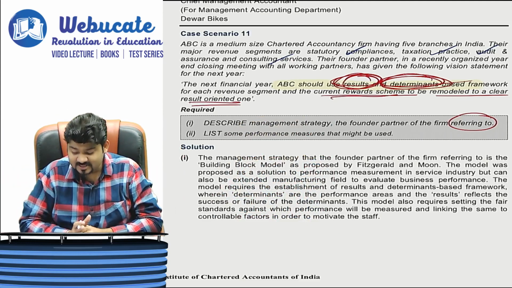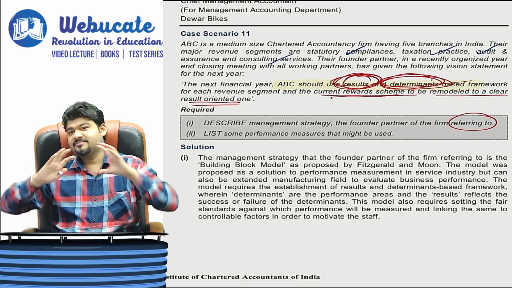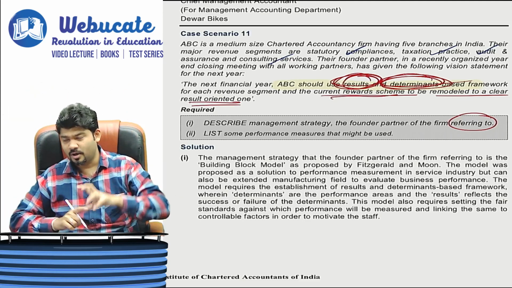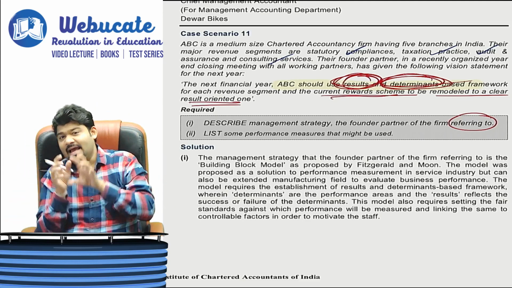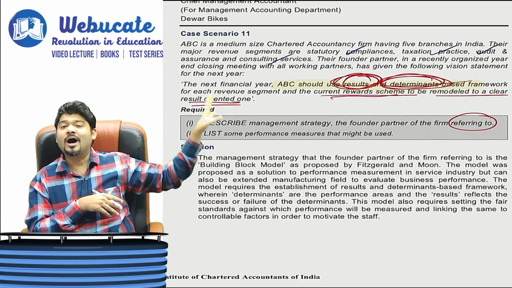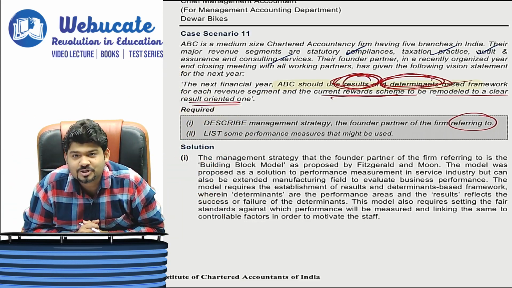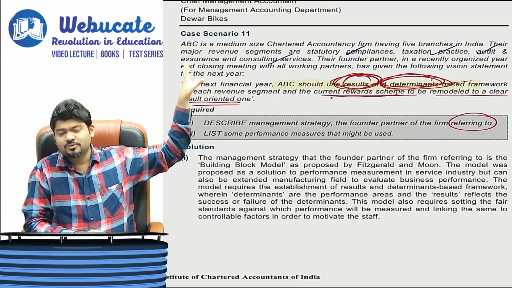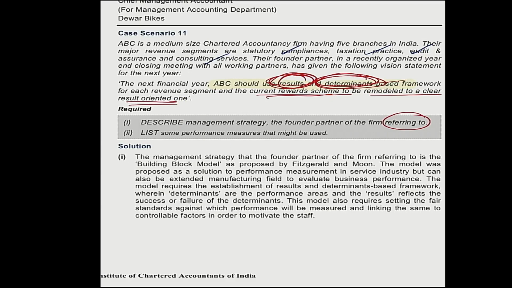List some performance measures that might be used. Once we quickly discuss the building block model, we will select the results and determinants framework, and then apply it to our ABC firm. Are we clear, everybody? All you have to do is read the question. It will hardly take a minute or so, and then we will start with the solution.